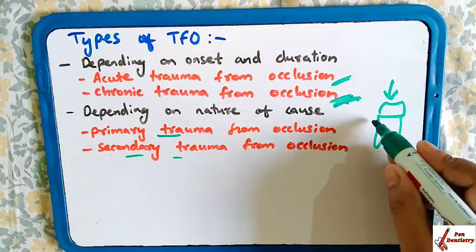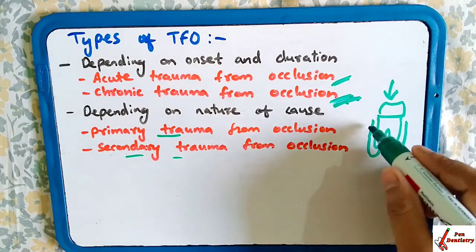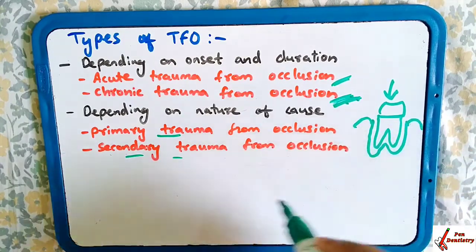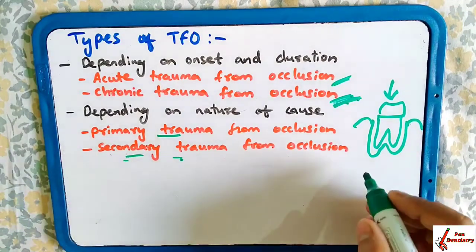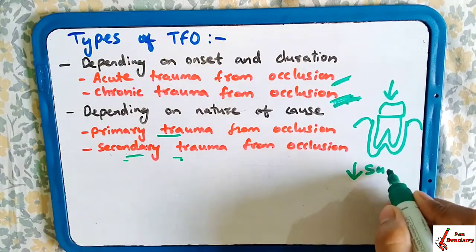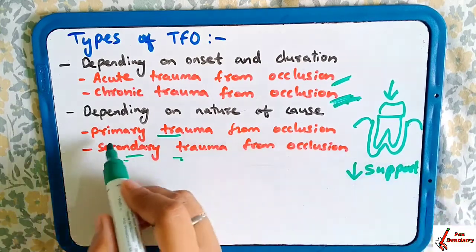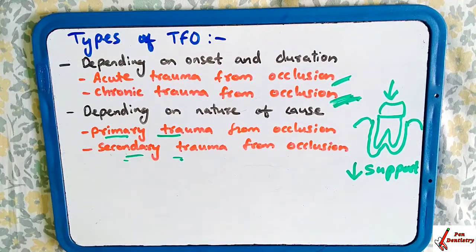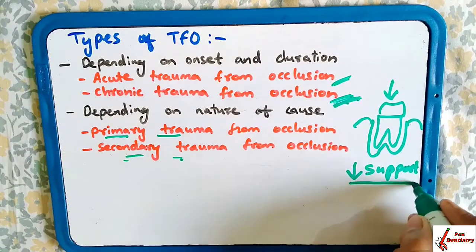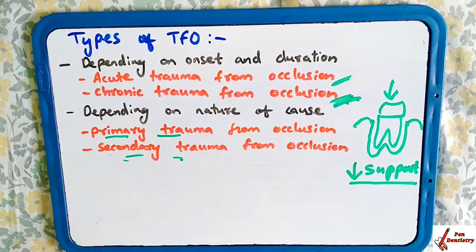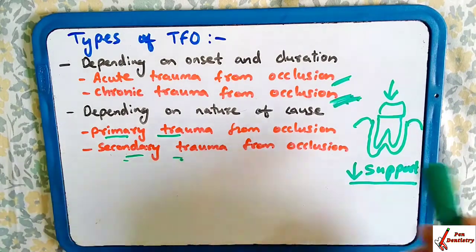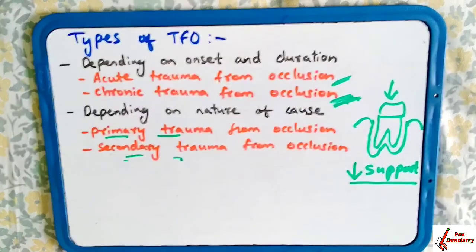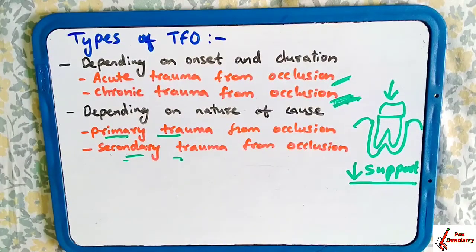that is, the periodontium, the periodontal ligaments or the periodontal tissue in the secondary one has reduced support. When the support is normal, primary trauma from occlusion is considered, and when the support is less or not present, secondary trauma from occlusion is said. So these were the types of TFO depending upon the onset and duration, and the second one is depending upon the nature of the cause.